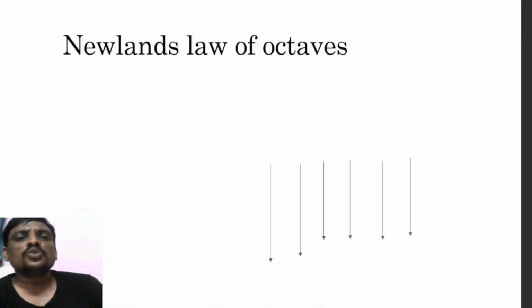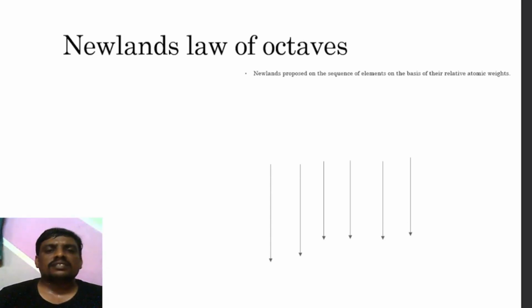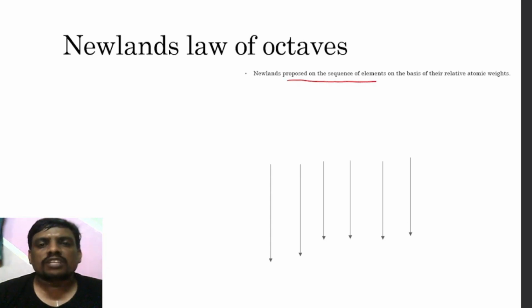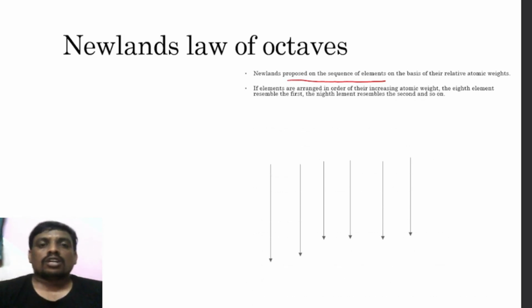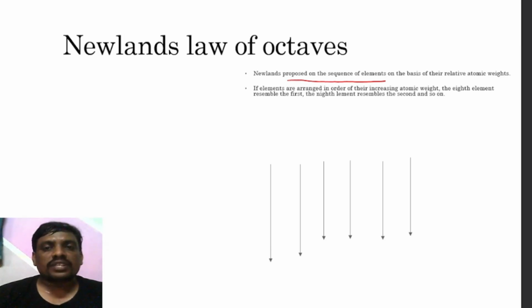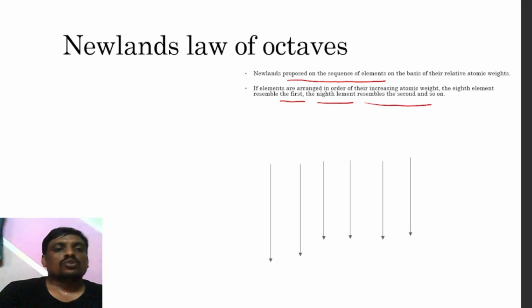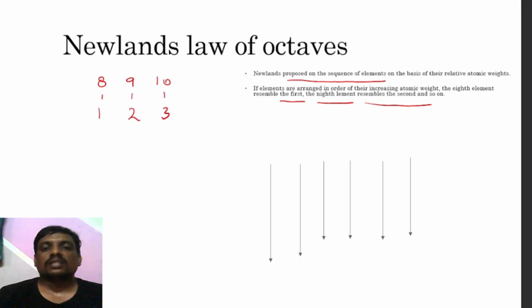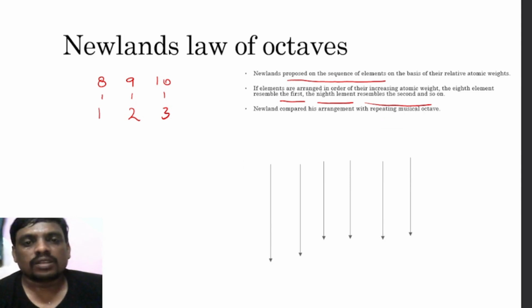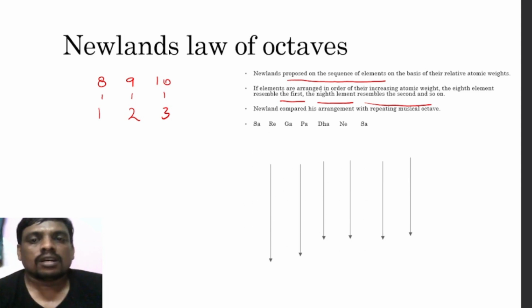In Newlands' law of octaves, another scientist, Newlands, proposed a sequence of elements on the basis of their relative atomic weight. If elements are arranged in order of increasing atomic weight, the eighth element resembles the first one, the ninth element resembles the second one, and the tenth element resembles the third element. Newlands compared his arrangement with the repeating musical octave.